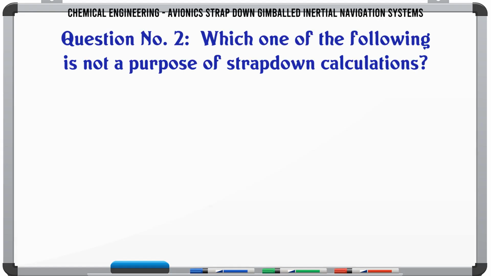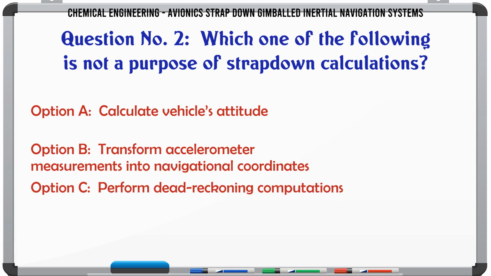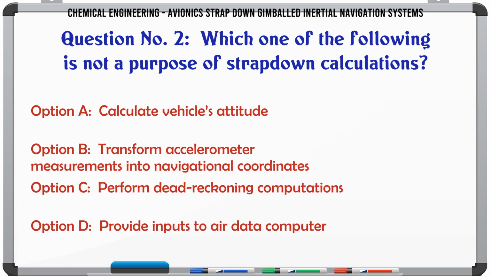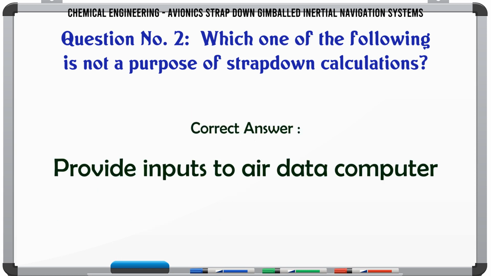Which one of the following is not a purpose of strap-down calculations? A. Calculate vehicle's attitude. B. Transform accelerometer measurements into navigational coordinates. C. Perform dead reckoning computations. D. Provide inputs to a data computer. The correct answer is provide inputs to a data computer.